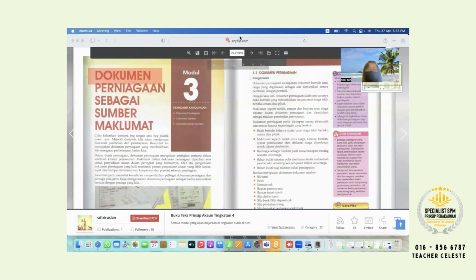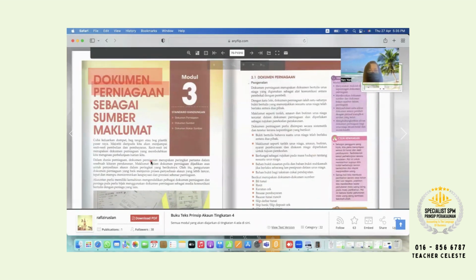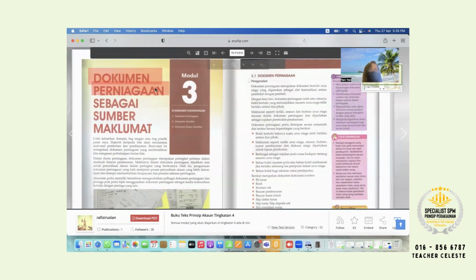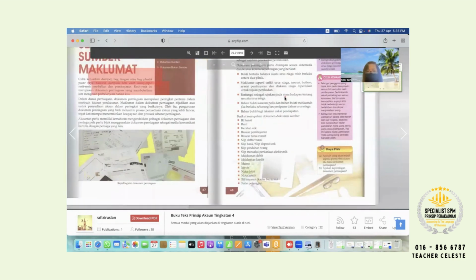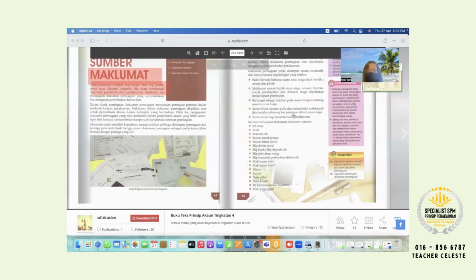Okay, so document perniagaan. This one is chapter 3, in your page 67. If you please turn to page 67. You see this one document here. For the document sumber, maybe you can highlight in your page 68. Document sumber, this one.